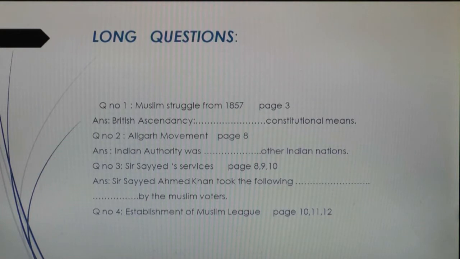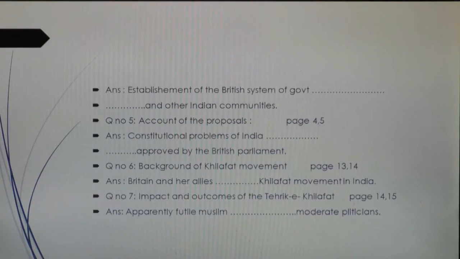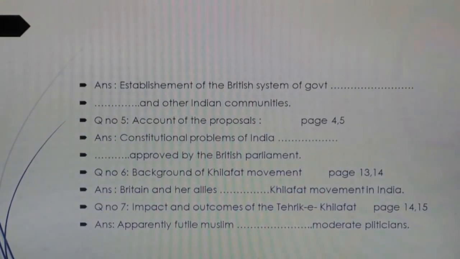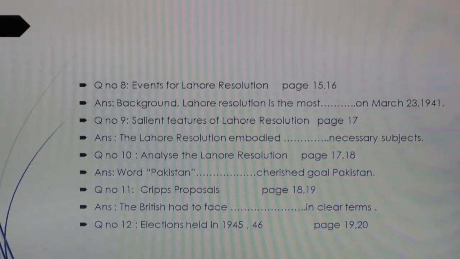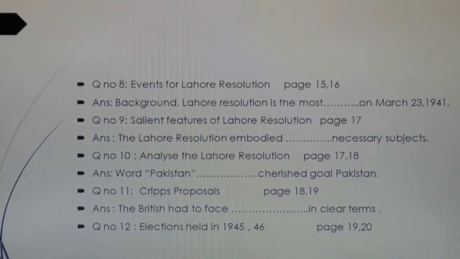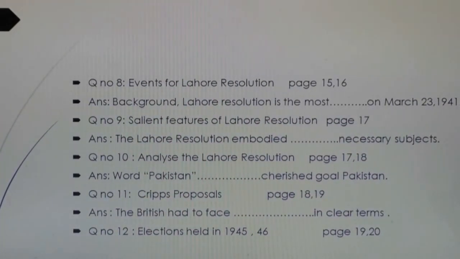Then question number 4, establishment of Muslim League, pages 10, 11 and 12. Question number 5, account of the proposals, pages 4 and 5. Question number 6, background of Khilafat movement. Question number 7, impact and outcomes of the Tehreek-e-Khilafat. Question number 8, events for Lahore resolution. Question number 9, salient features of Lahore resolution, page 17. Question number 10, analyze Lahore resolution, pages 17, 18.